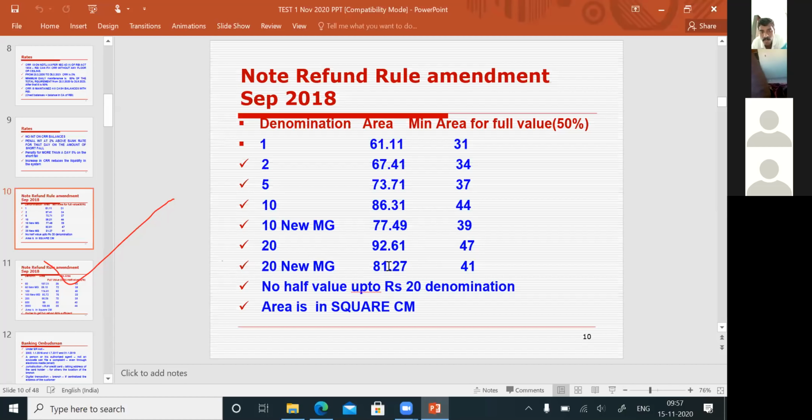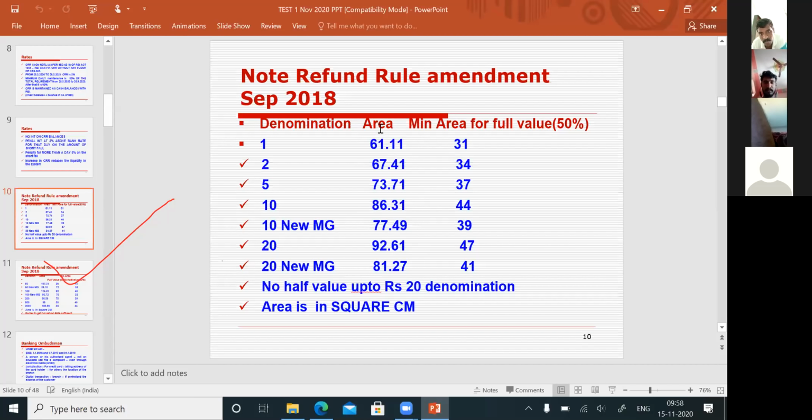On the other hand, for the 20 rupees Mahatma Gandhi series note, the area is 81.27, and a piece of that mutilated note should be at least 41 square centimeters. There is no half value up to 20 rupees denomination. To get full value, the customer has to give you at least 50% of the total area. A piece of that mutilated note should be 50% of the total area which is given here.